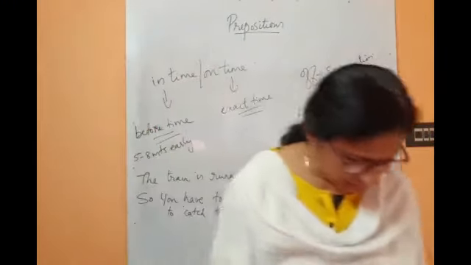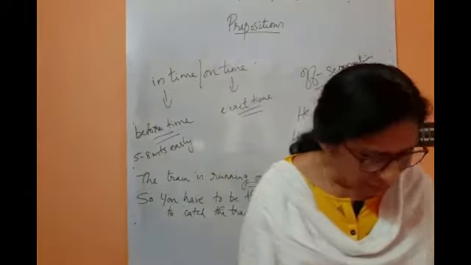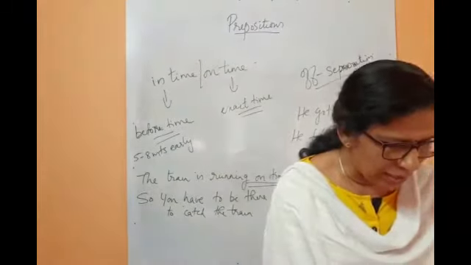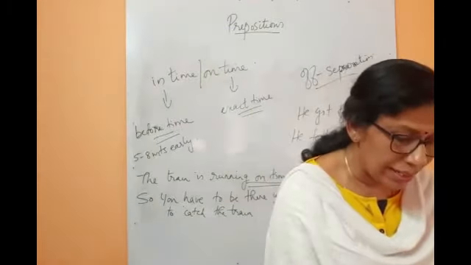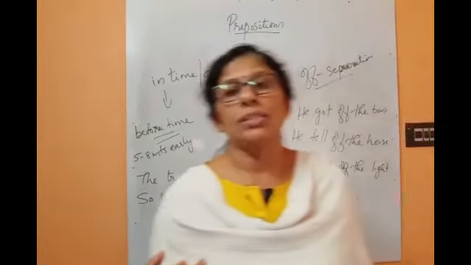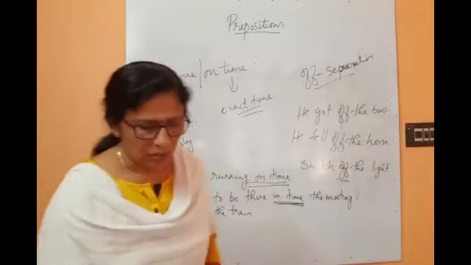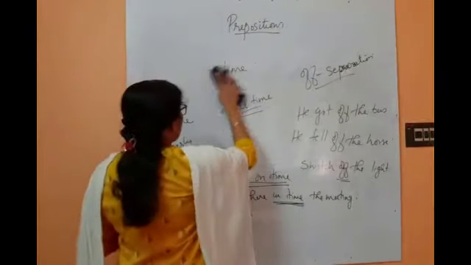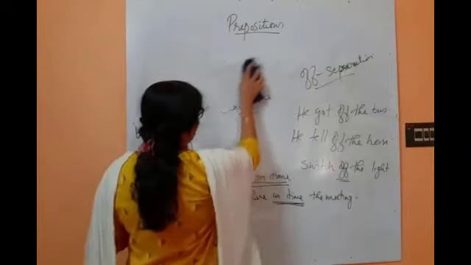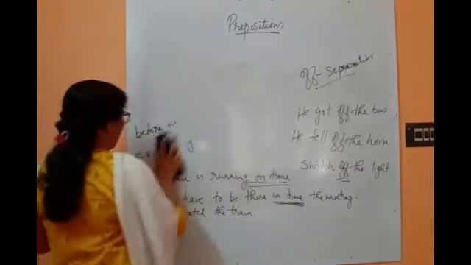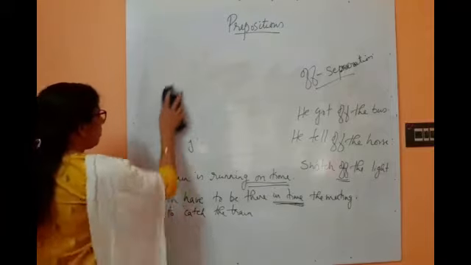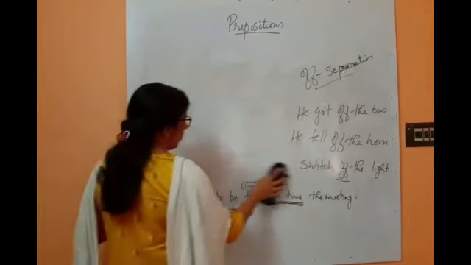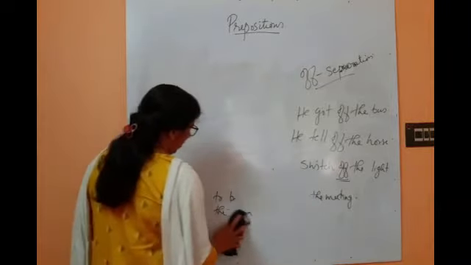Okay, and on time means at the arranged time, and in time means not late, with a comfortable margin. We reached the station in time for the train and the train started on time. Okay, so that is the difference between in time and on time, which is very important, and please remember this. On time means exact time and in time means before time. Before time is not half an hour before, maximum 5 to 8 minutes before. So in such a way you should understand the meaning of in time and on time.